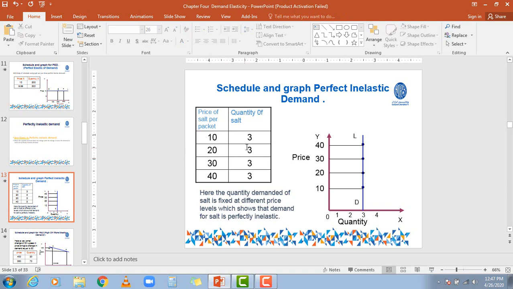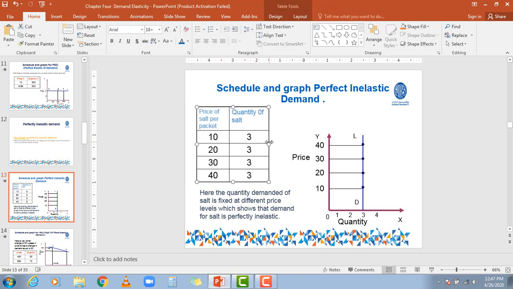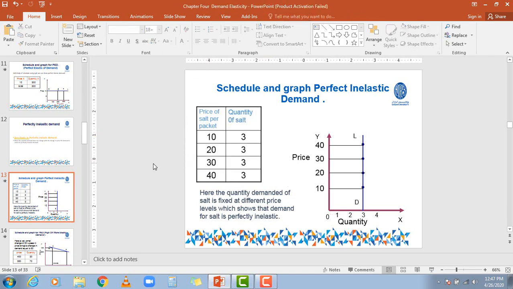Now this also represents that there may not be any change in the quantity demanded as a result of a change in the price level. The same thing you can see in the graph, that the demand curve is just a straight vertical line. It represents that the price may rise or fall, but there won't be any change in the quantity demanded.